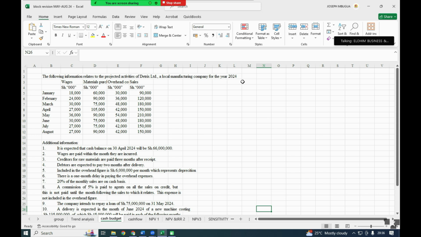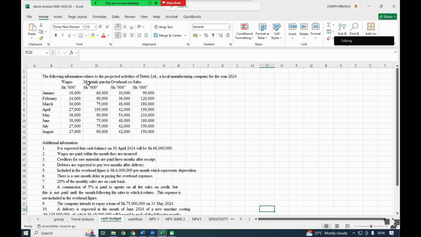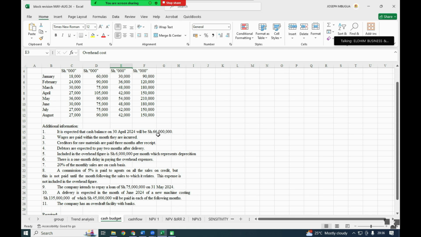year 2024. So I've been given the wages, material purchased, then the overhead cost, and then you have the sales, and they're in thousands of shillings. Additional information, number one, it is expected that the cash balance on 30th April 2024 will be 66 million. Wages are paid within the month they are incurred.